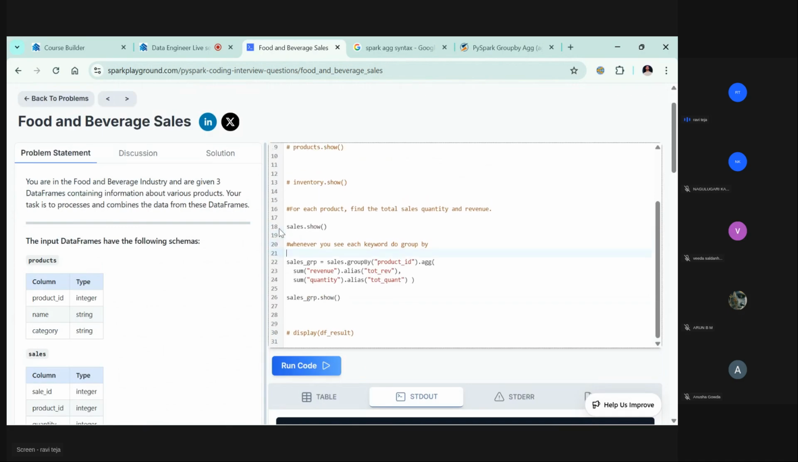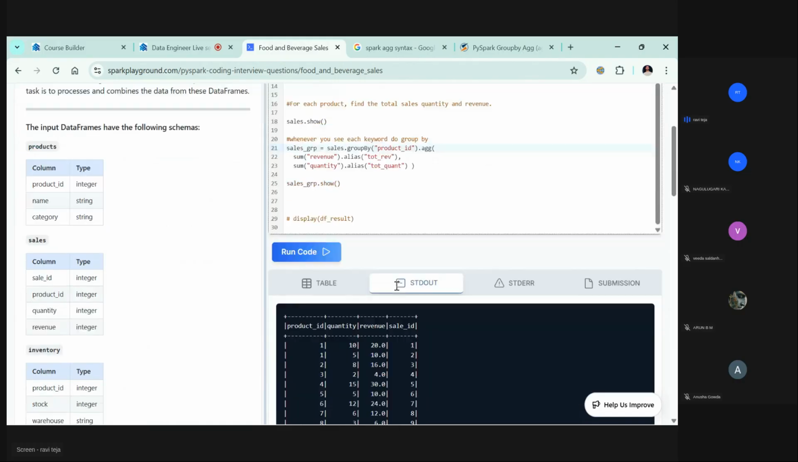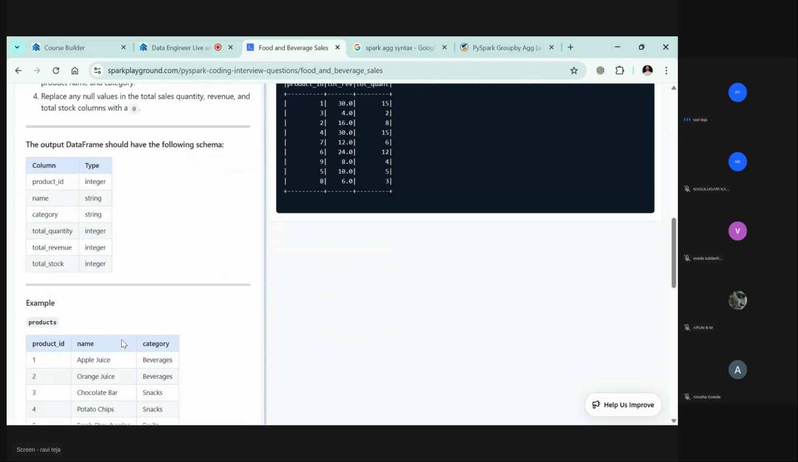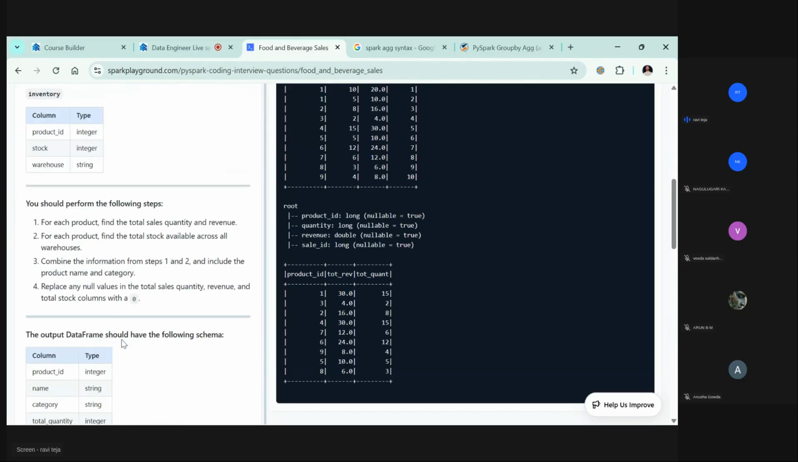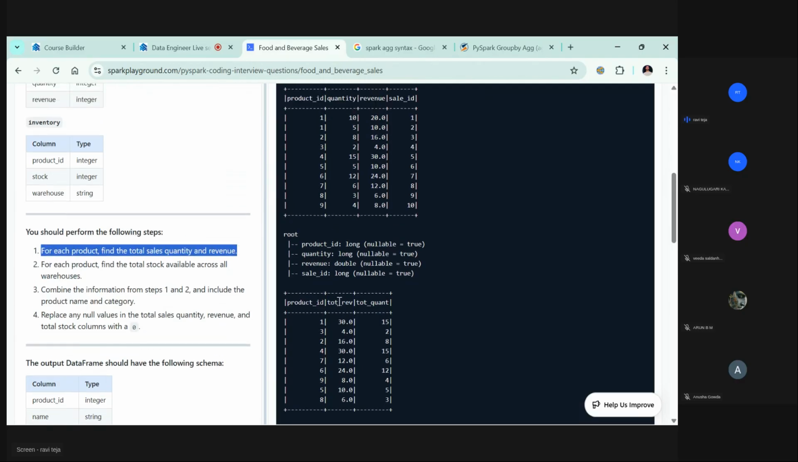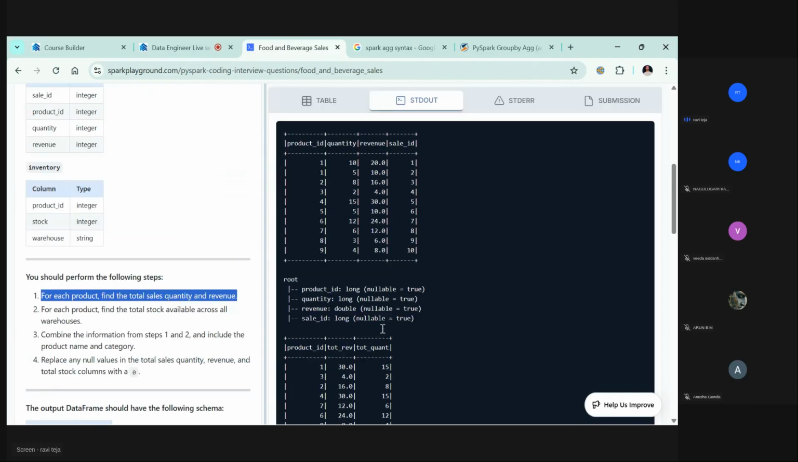Okay, so now this is the total for each product. For each product, find the total quantity and revenue. For each product, find the total stock available across all warehouses. This will take a little later, but let's go with this. For each product, find the total sales quantity and total revenue, right? Okay, fine, now we have both done. Now let's go and see the second problem.